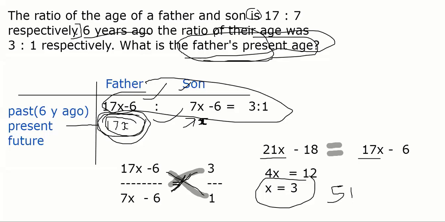But shouldn't it be 3x? What is 3x? You subtracted 21x minus 18, right? Yeah, but it should be 3x, not 4x. Arey, how much is 21x minus 17x? It is 4x, right? Oh, yeah. Okay. Yes, sir. Thank you.